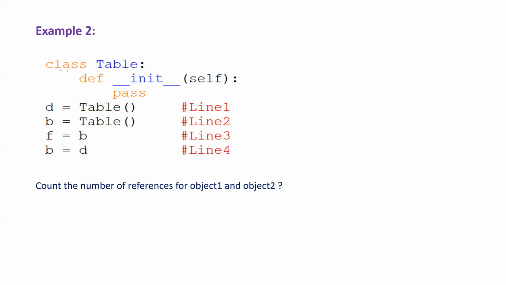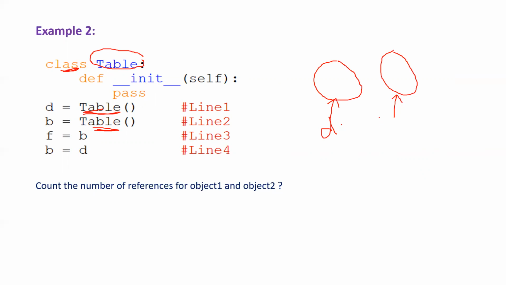See the class, and this is a class named Table, and this is the constructor def underscore underscore init. Now observe, I am creating the object here, and this object is referenced by the reference variable d in the first line, and in the second line I am creating one more object, and this object is referenced by the variable b.